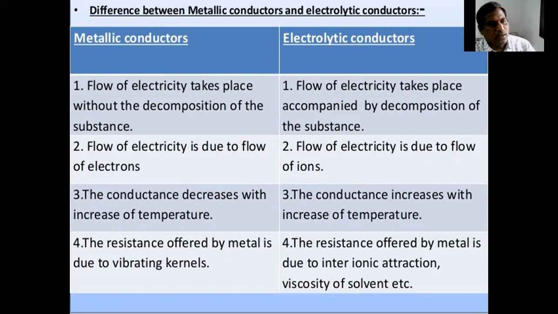This is because they are fully ionized, so movement of ions is greater when the temperature increases.